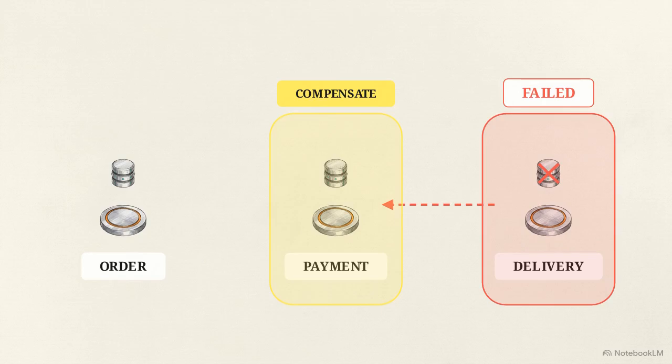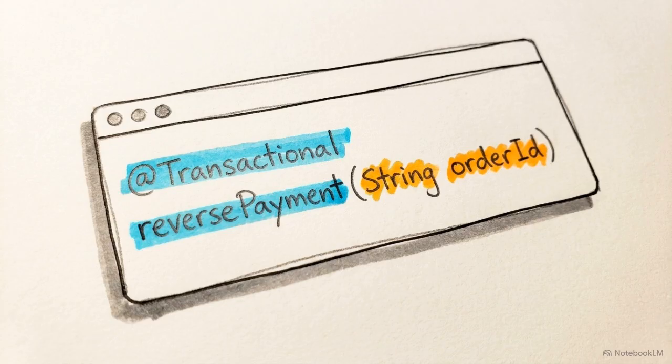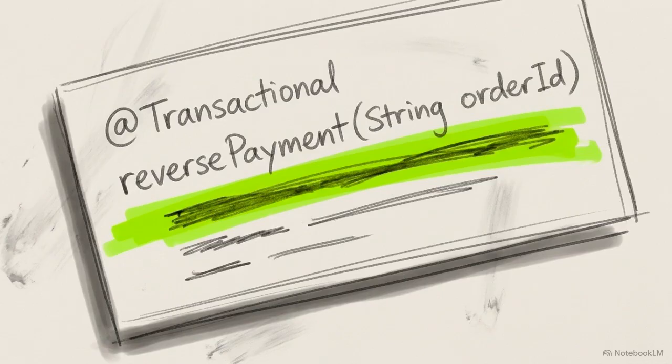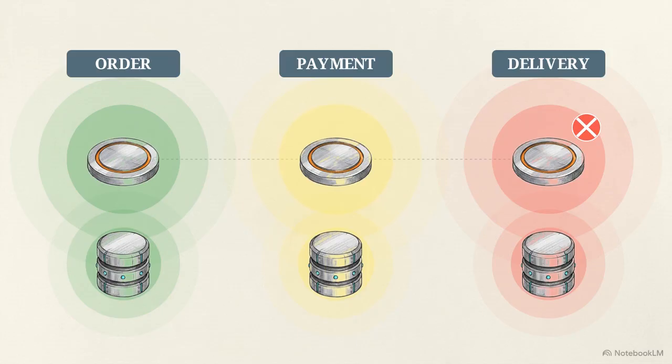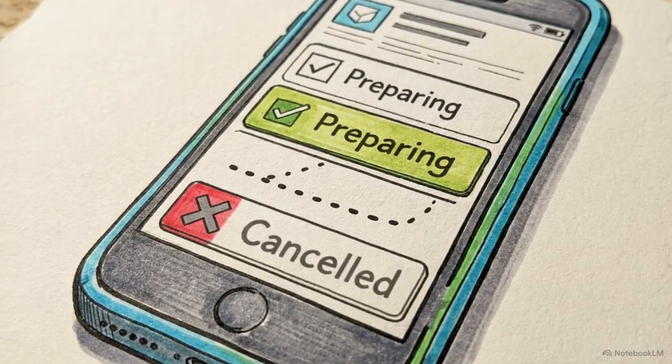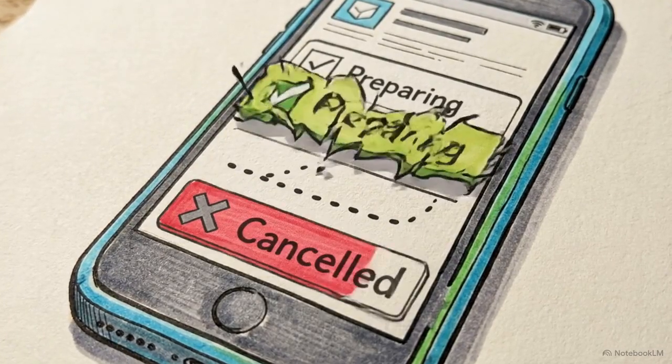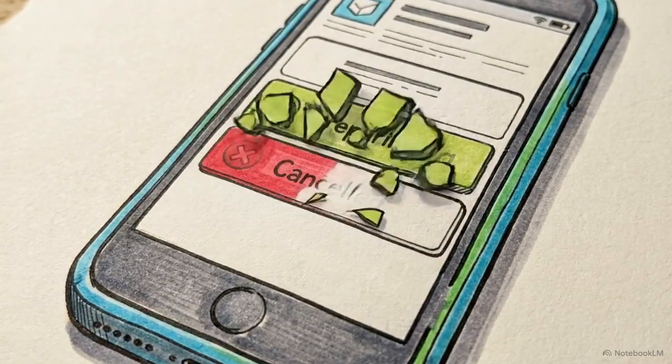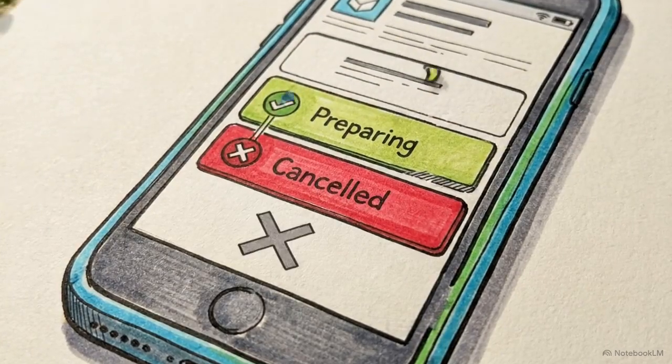This Spring Boot snippet shows the next step. The payment service catches the failure event and executes its compensating logic. It manually refunds the deducted money and updates its database state. Finally, the payment service finishes its compensation and emits another backward event to the order service, prompting it to run a cancellation routine.